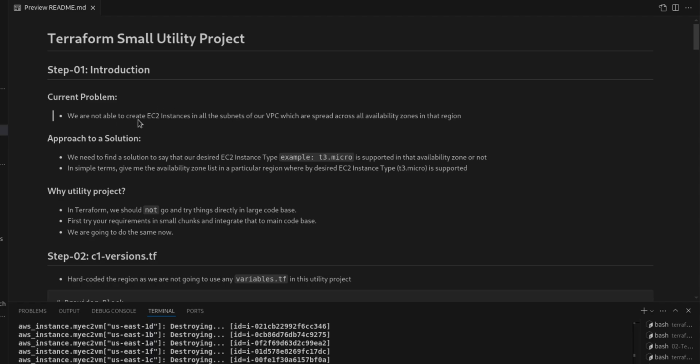Current problem: we are not able to create an EC2 instance in all subnets of our VPC, which are spread across multiple availability zones in the region. We need to find a solution to say whether our desired EC2 instance type, for example T3 micro, which was creating a problem for us, is supported in that availability zone or not. In simple terms: give me the availability zone list in the particular region where the desired EC2 instance type is supported.